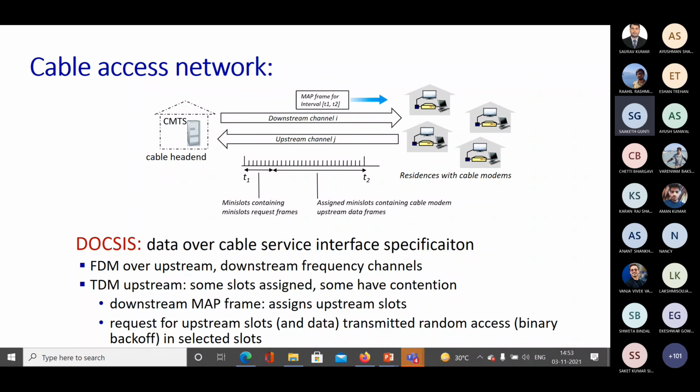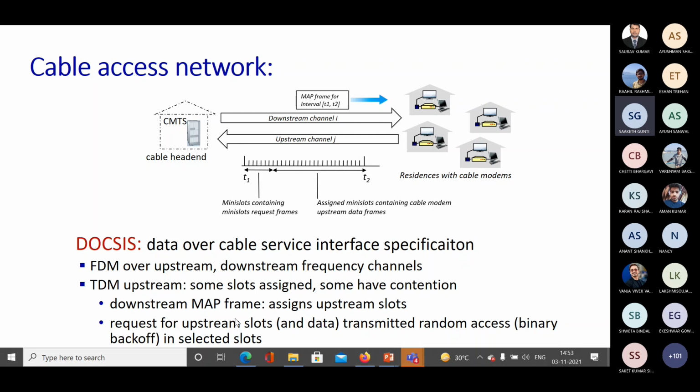What we do here, in the upstream, FDM is used. So FDM over upstream and downstream frequency channels. That means you just divide the channels into different frequencies. For the upstream specifically, these frequencies are basically divided into small time slots known as mini slots. So in that way you are using TDM there. In this case, what happens? Some slots are assigned and some slots have contention because more than one user is trying to access these time slots.